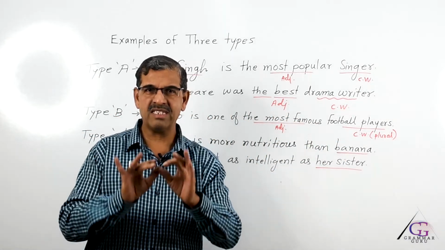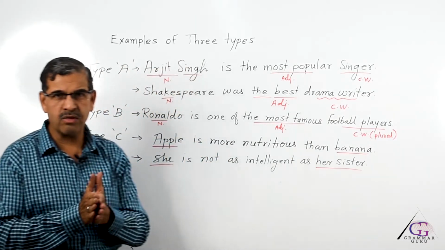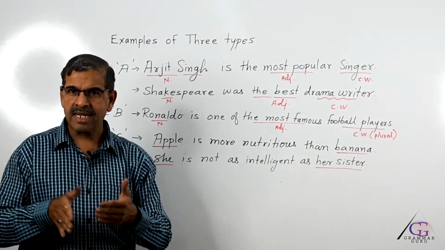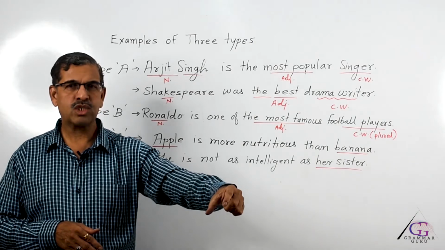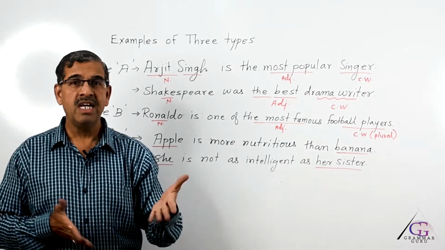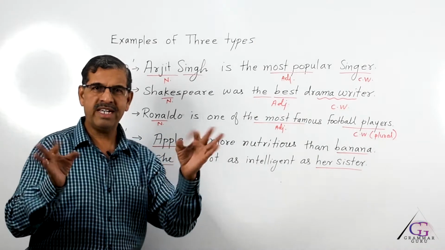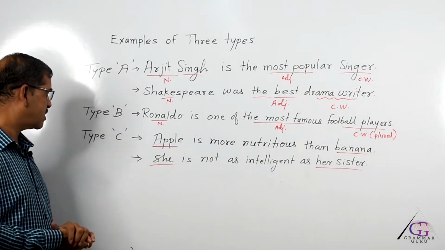Keep this in mind. This is a fantastic trick to quickly find out whether it is type A or type B. Once you look at the class word, if it is plural, be sure it is type B. Now, let us move to type C.